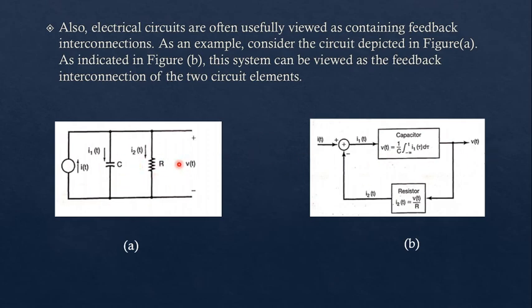This is the electrical circuit which we are going to represent in system form. This is system 1 and system 2. We can represent the capacitor by this equation: v(t) equals 1 over C times the integration from minus infinity to t of i(tau) d tau, and again we can define the current through the resistor as v over R. Here t represents an instantaneous time at a given moment. So we can represent our electrical circuit by this type of block diagram of systems.